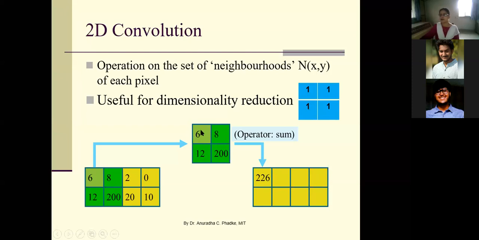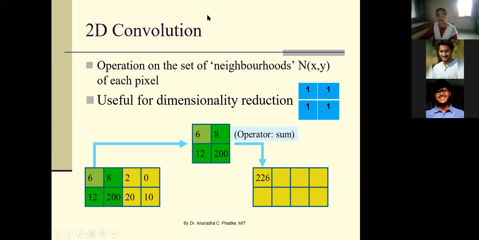Now what operation do we do? It is the convolution operation, which means we multiply 6 with 1, 8 with 1, 12 with 1, 200 with 1, and we add all these product terms. Effectively, because the coefficient value is 1, we can simply add these numbers and this is your resultant value. So this is nothing but your two-dimensional convolution operation. Is the operation clear to you?